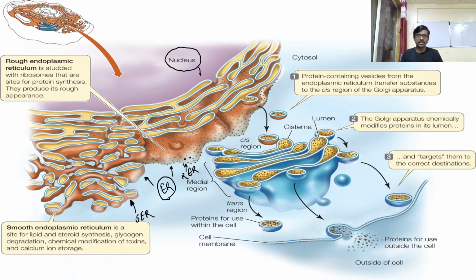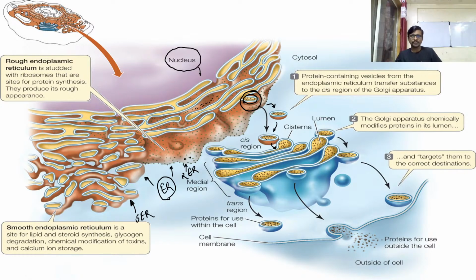When a protein is synthesized inside the membrane of the rough endoplasmic reticulum, these proteins, you can see, are packed inside a vesicle. This vesicle moves forward toward the Golgi complex. When this vesicle comes to the Golgi complex, it attaches to the cisternae or the tubules of the Golgi complex.